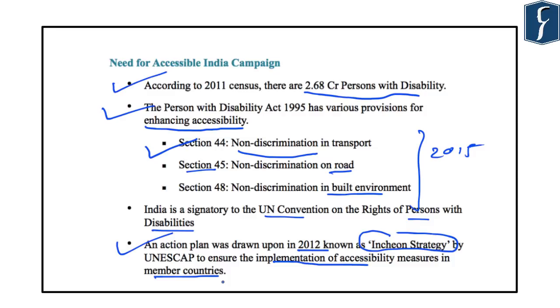So, these were few highlights of the Accessible India campaign, some of the targets and the pillars or the strategy which has been adopted by the government. And the news shows that the targets have been missed by the government. With this, let's take up the next article.